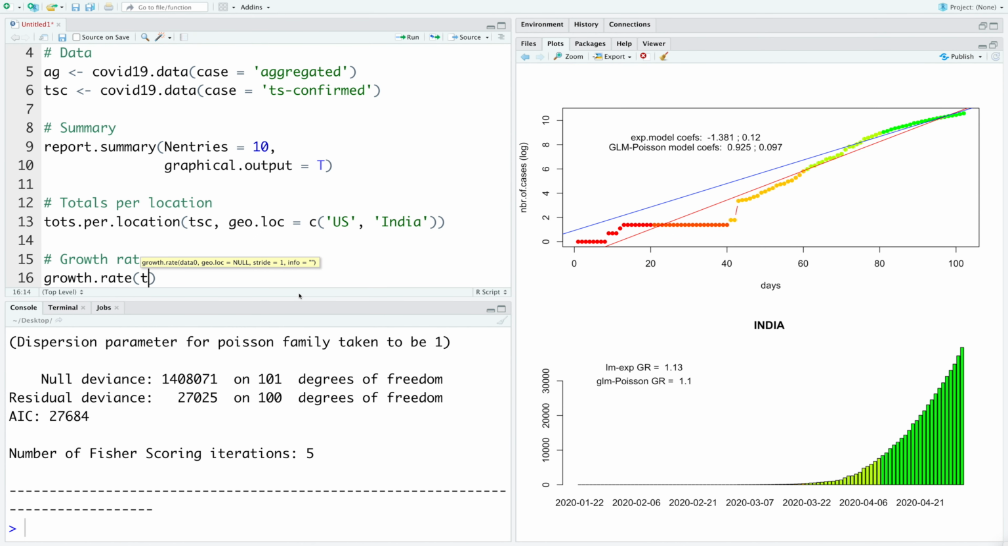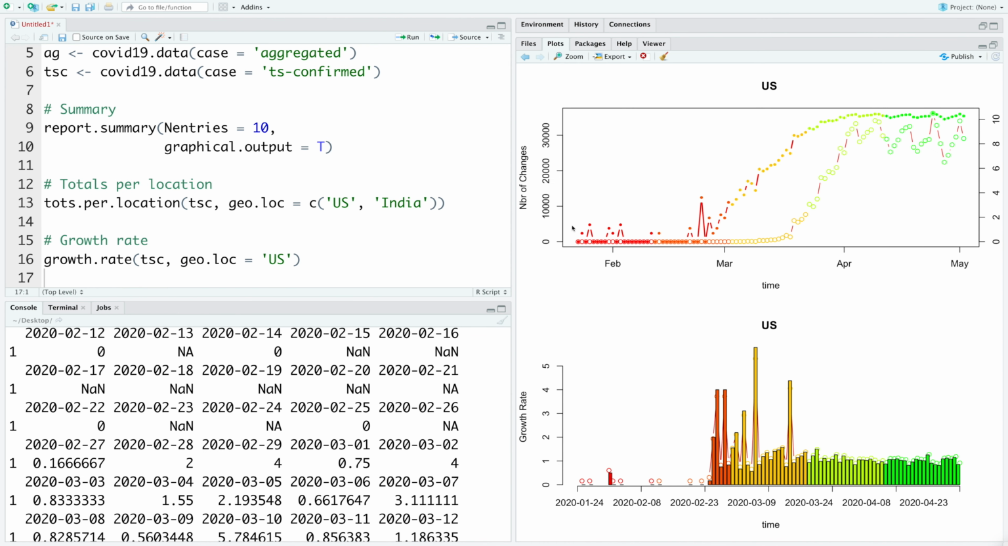So we'll again use TSC data. And geolocation, let's go for US. Y has actually two axes. First axis is number of changes in a regular scale, and second axis is in the log scale. This graph that you see is obviously for regular cases, and this plot is for log axis. So number of changes are hovering around like 30,000 at present. After the lockdown, more or less things have stabilized.